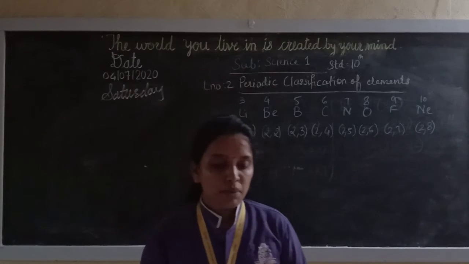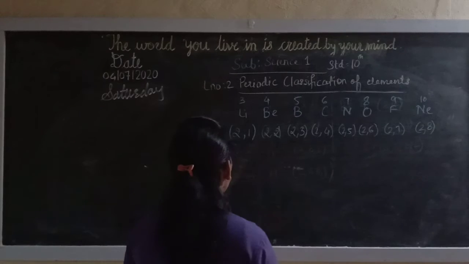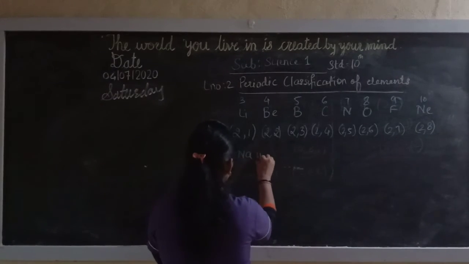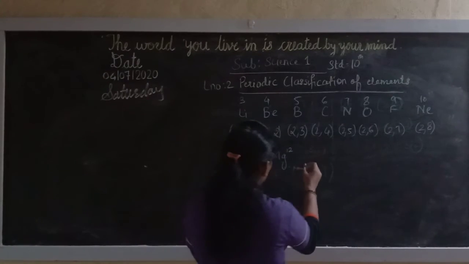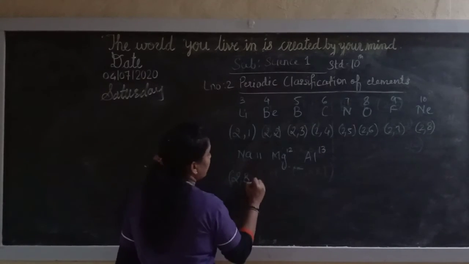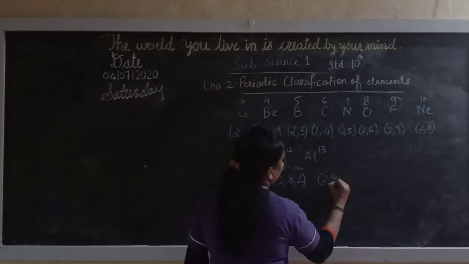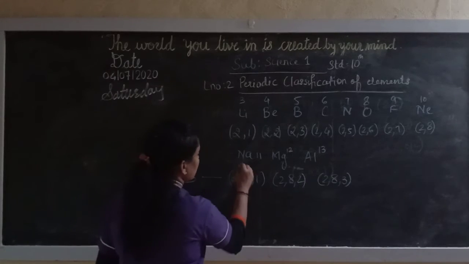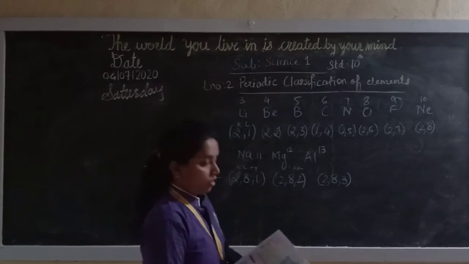The elements in the third period, namely sodium, magnesium, aluminium. Now see, sodium is 11, magnesium 12, aluminium 13. So here you will get 2, 8, 1; 2, 8, 2; 2, 8, 3. So it belongs to the third period and the number of shells with this is K, L and M. Here it is only K, L.